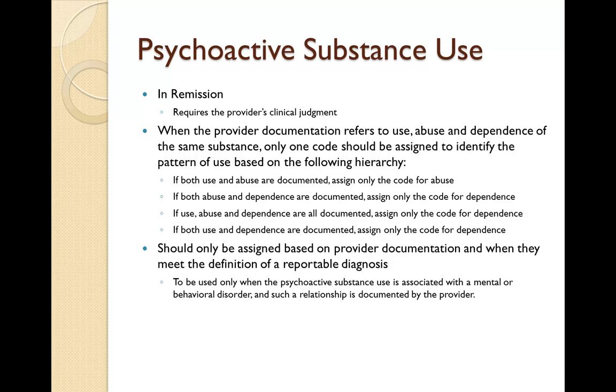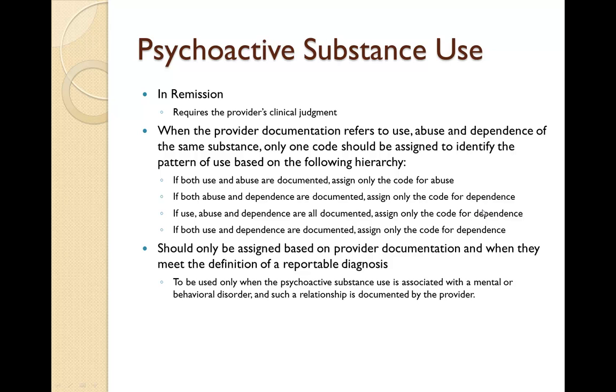And then we also have these terms use, abuse, and dependence that tend to be used a lot. Technically, a physician could use all three of those at the same time. If they're talking about the same substance, they have a few guidelines here. So if they mention use and abuse maybe of alcohol, we're just going to code the abuse. If they say abuse and dependence, we're going to code dependence. Use, abuse, and dependence, we're going to code dependence. Use and dependence, we're going to code dependence.